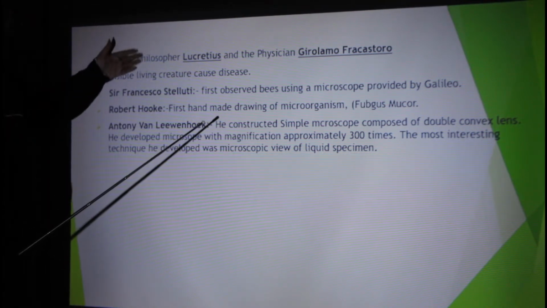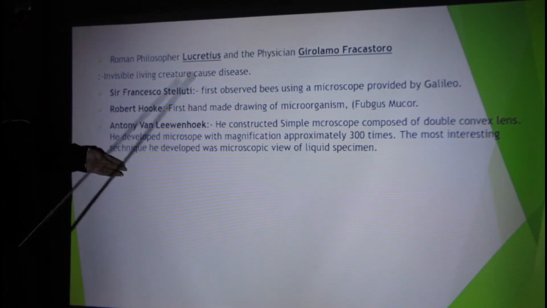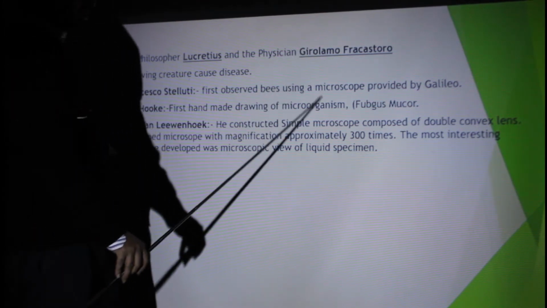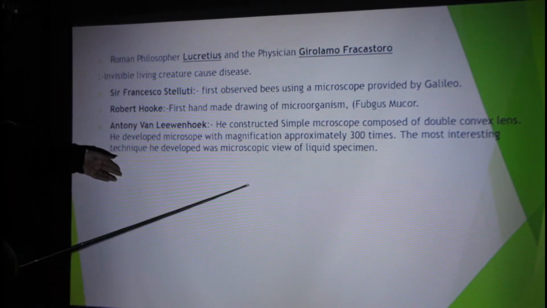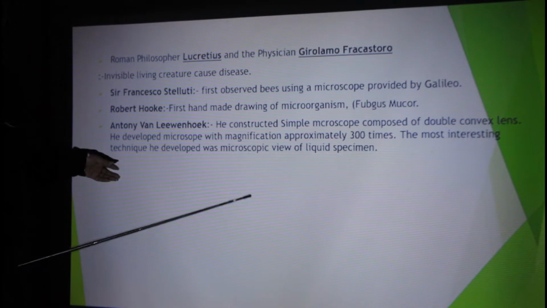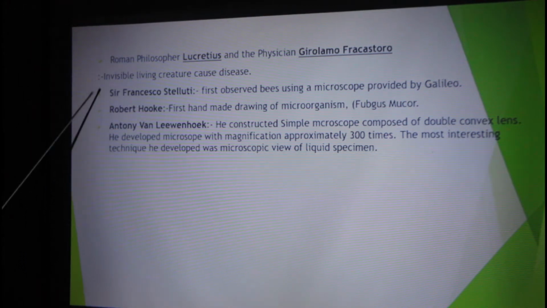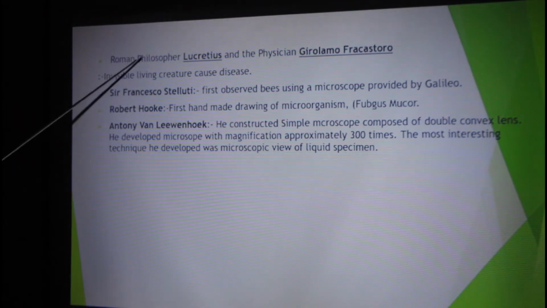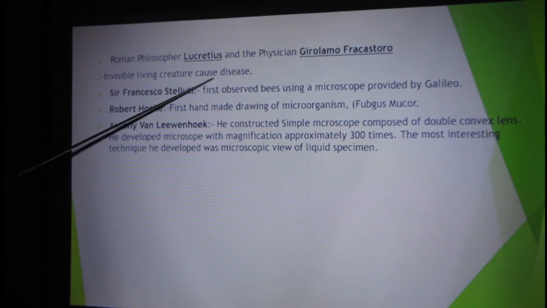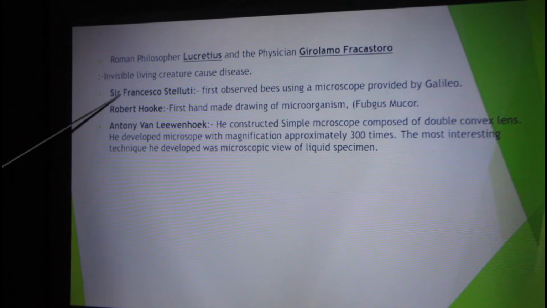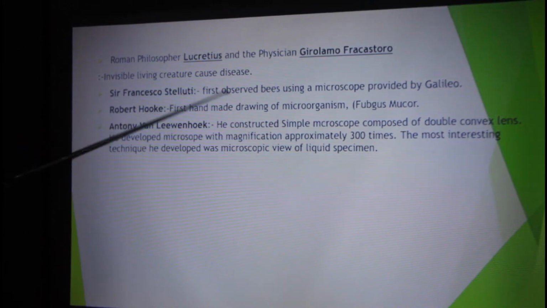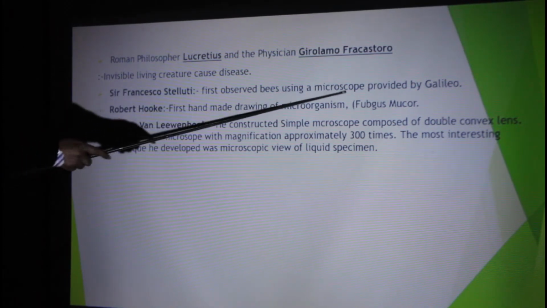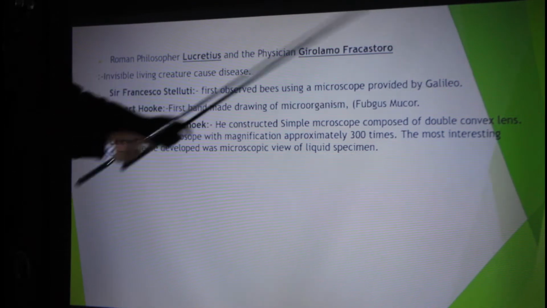I have sequenced the names of these scientists and the work they performed in a very lucid and simplified manner. People will find it very useful. So, after Lucretius and Girolamo Fracastoro, who stated that invisible living creatures cause disease, came Francisco Stelluti, who observed bees using a microscope provided by Galileo.